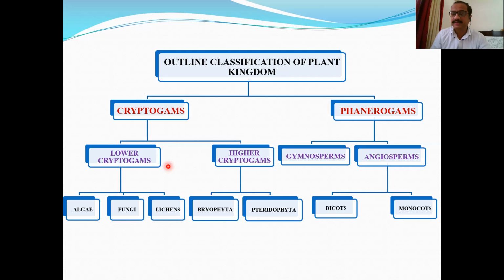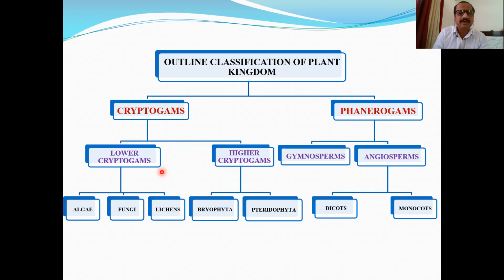If exceptionally sex organs are multicellular, I forgot to mention this point in our second part, and I'm very sorry for that. I apologize to you that sex organs in lower cryptogams are always unicellular, but if multicellular sex organs are present, they are always without a sterile layer of jacket cells. That is the outer protective layer, jacket layer or sterile layer, which is present in higher cryptogams. It is absent totally in lower cryptogams. So that is an important character. And the third character was that the embryo formation stage is absent in the life cycle.